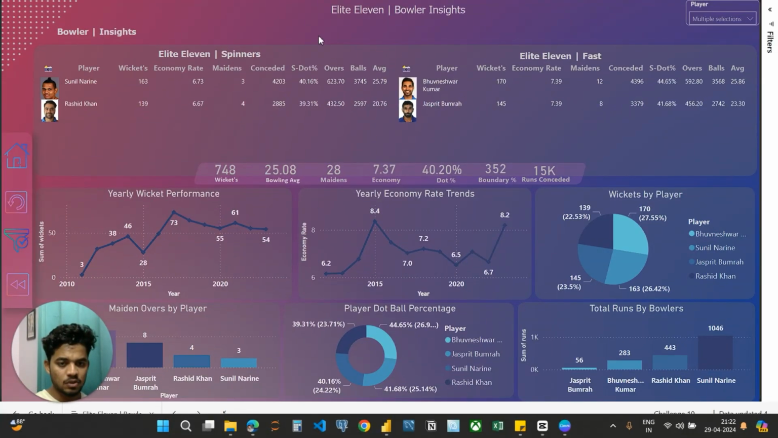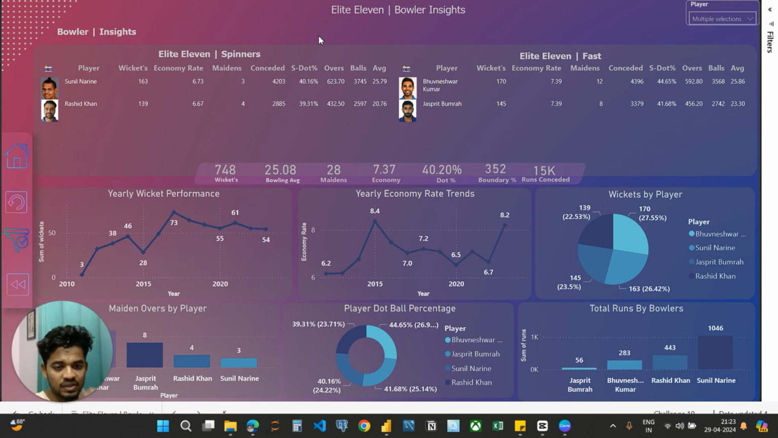In our best 11 bowler insights, we have focused on spinners and fast bowlers who meet specific criteria. For spinners, we look for those who have taken more than 50 wickets with an economy rate below 7. Here we can see Sunil Narine and Rashid Khan met these criteria, making them the top spinners in the IPL. Narine has taken 163 wickets, whilst Rashid Khan has taken 139.